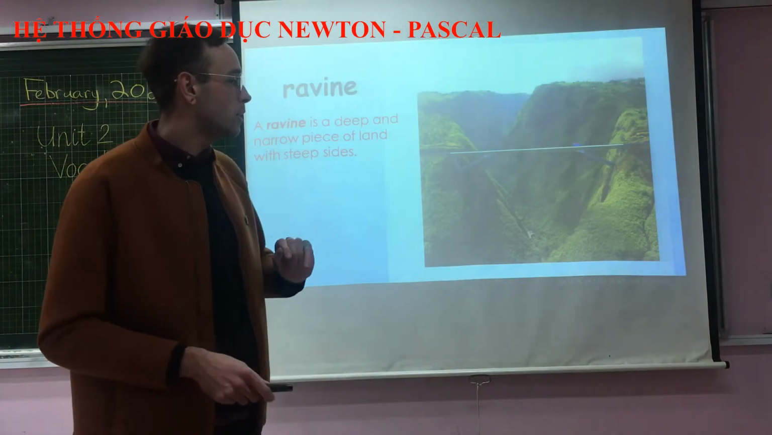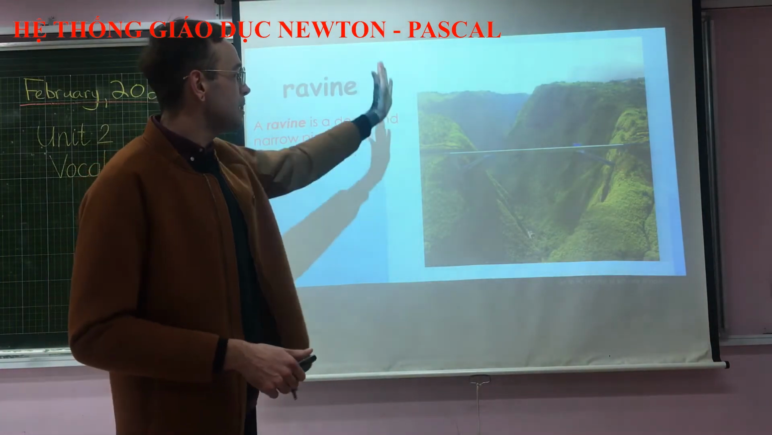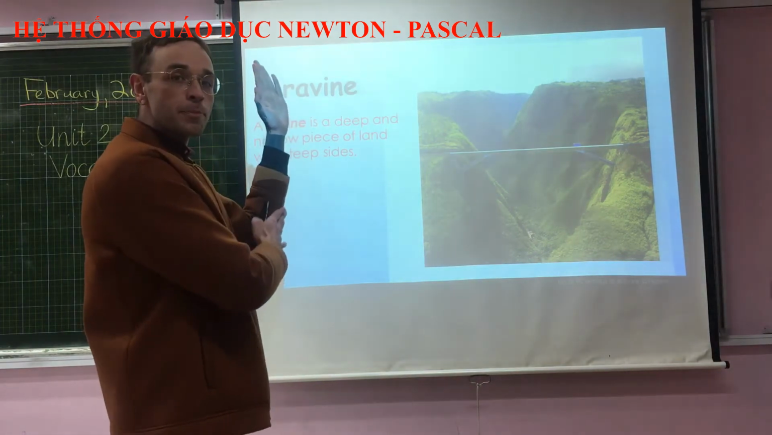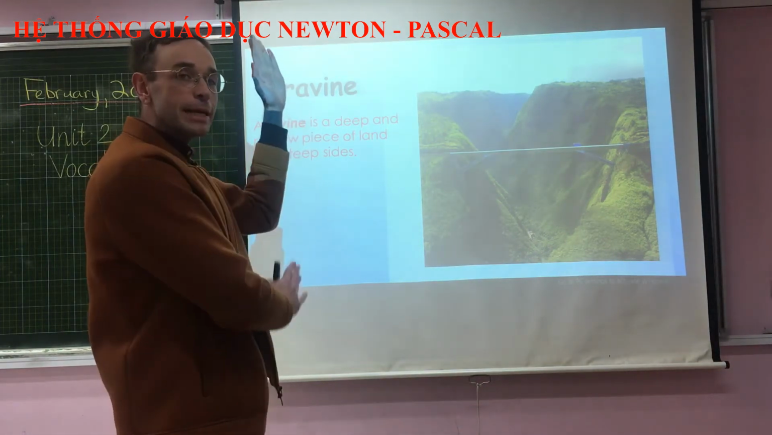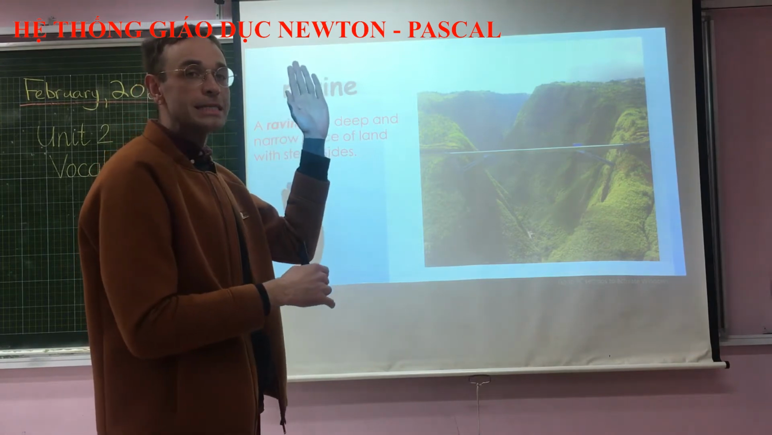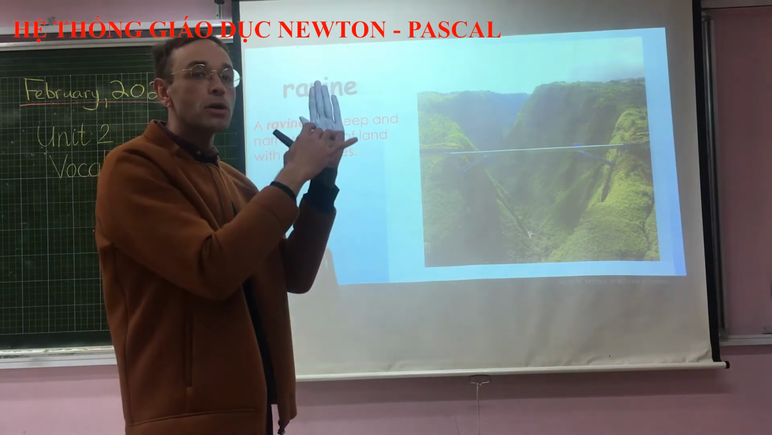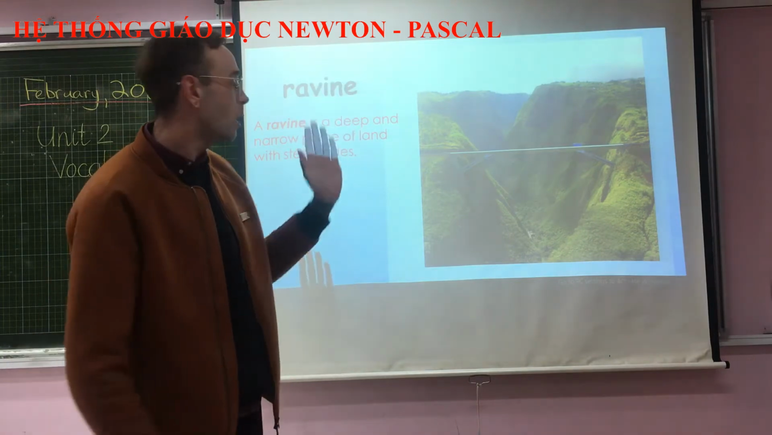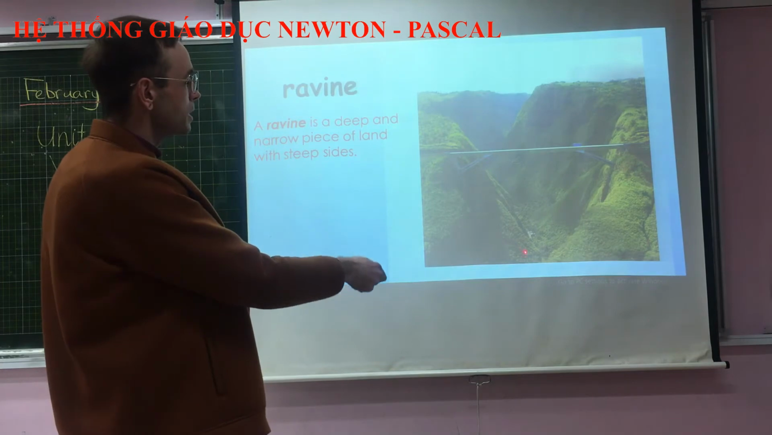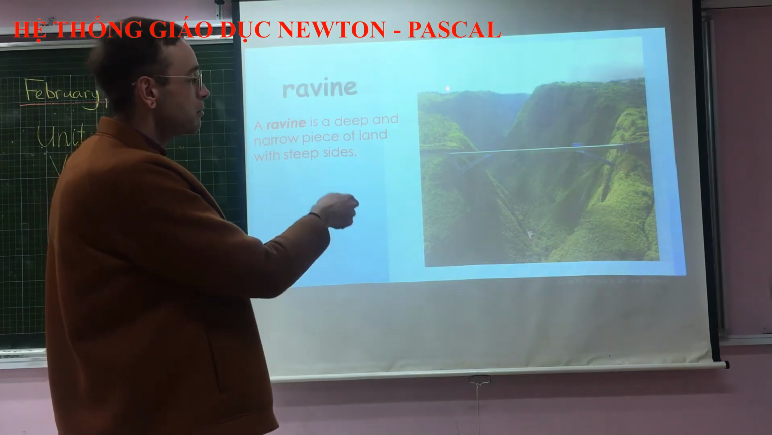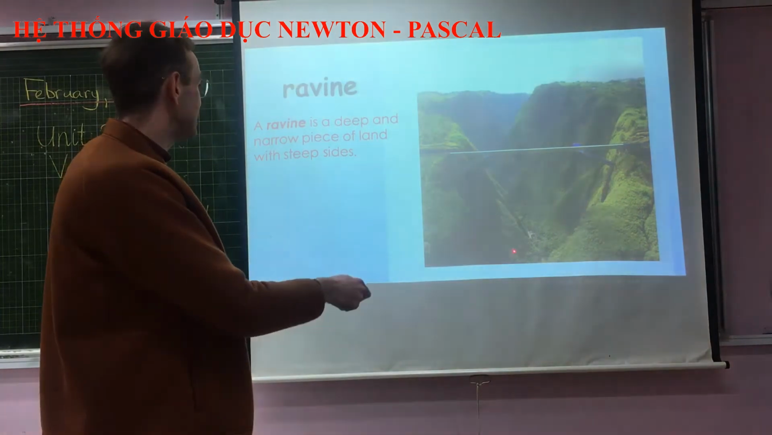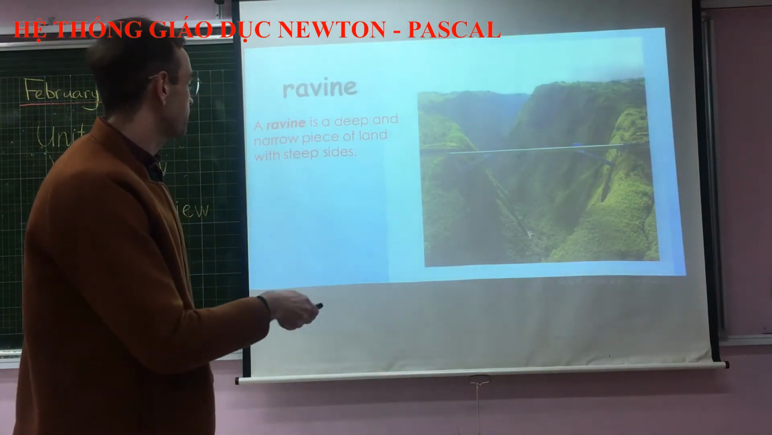So, steep means that the sides of the ravine are very close to being straight up and down. Okay? So something that is steep is very difficult to climb because it is almost straight up. And if you look at the sides of this ravine here, there's a little bit of an angle to them, but they are still pretty steep. So this is a ravine.